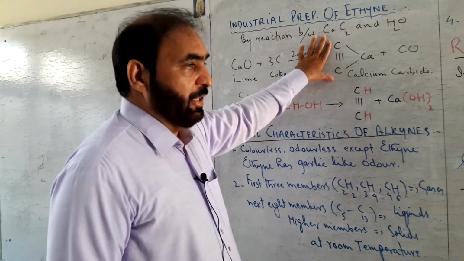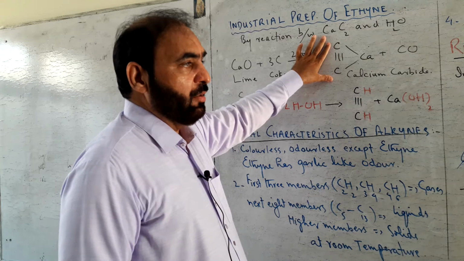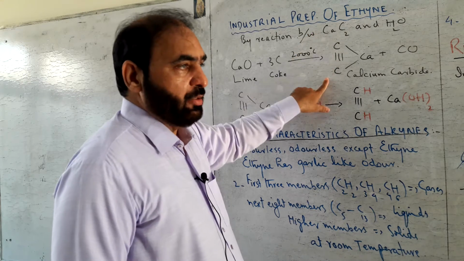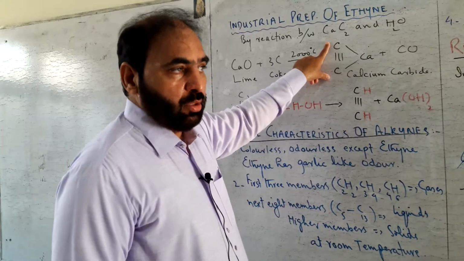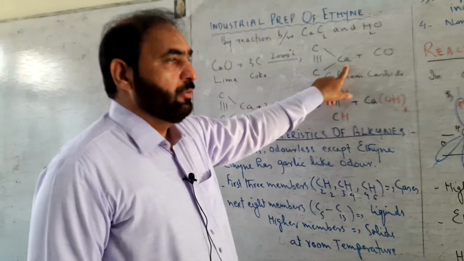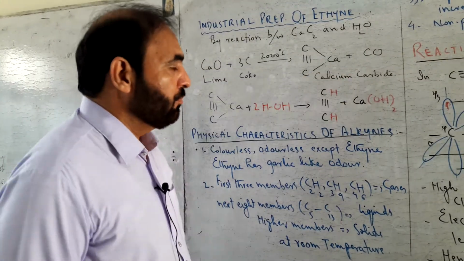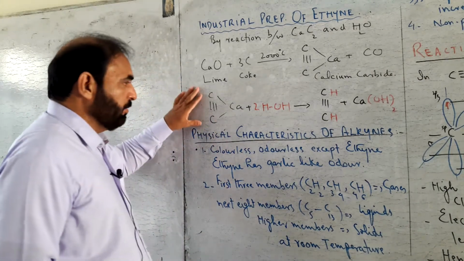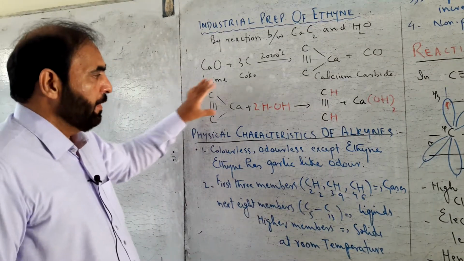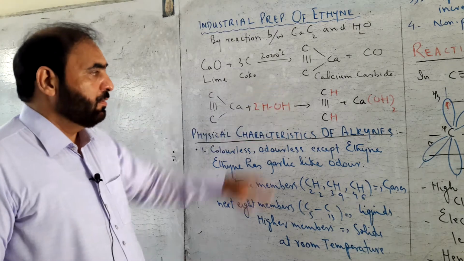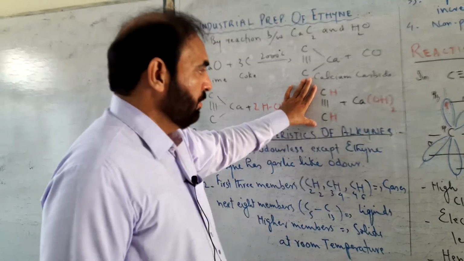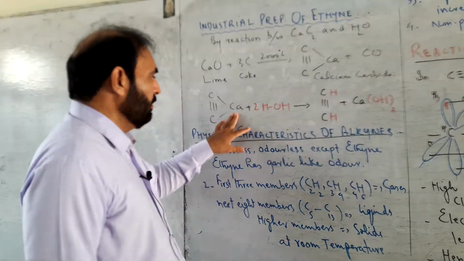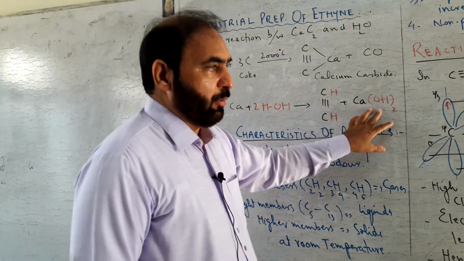Calcium carbide is produced with formula C triple bond C, and both carbon atoms make their fourth covalent bond with the calcium atom. This calcium carbide is treated with water and ethine is produced. Calcium is changed into calcium hydroxide.